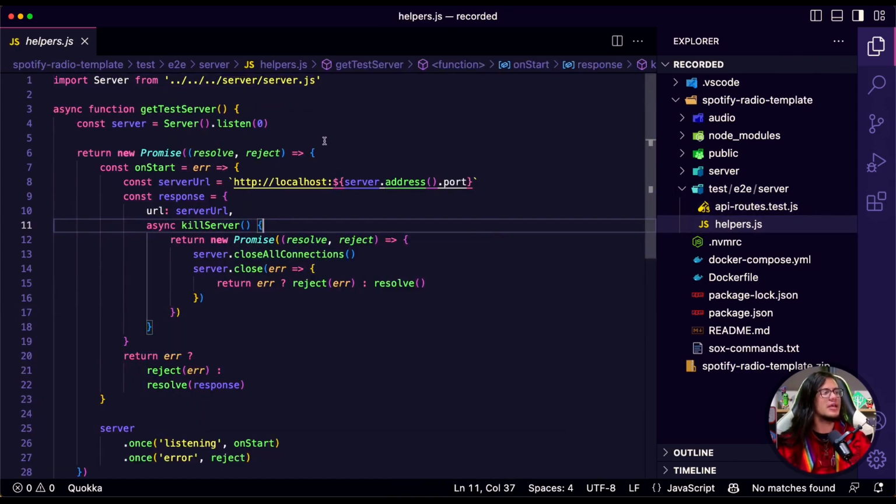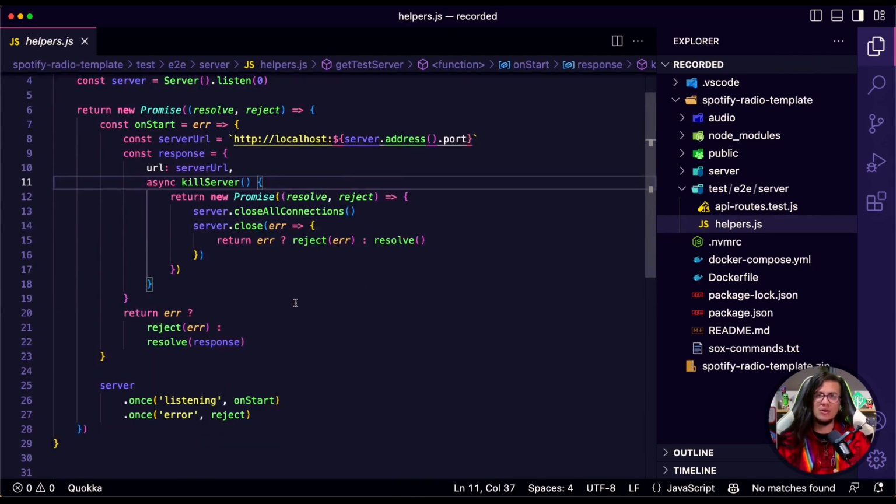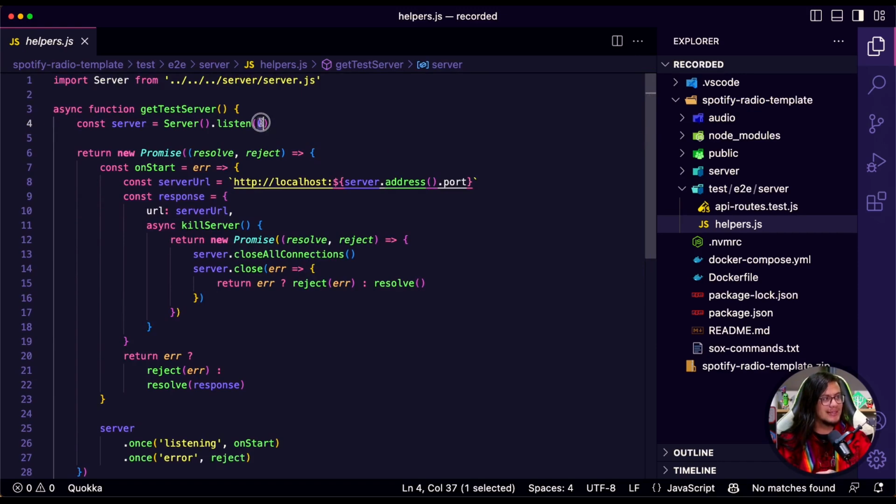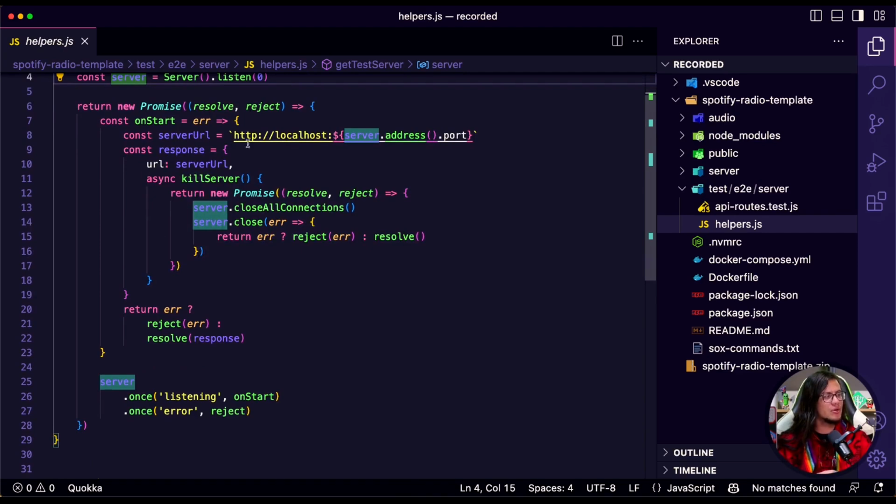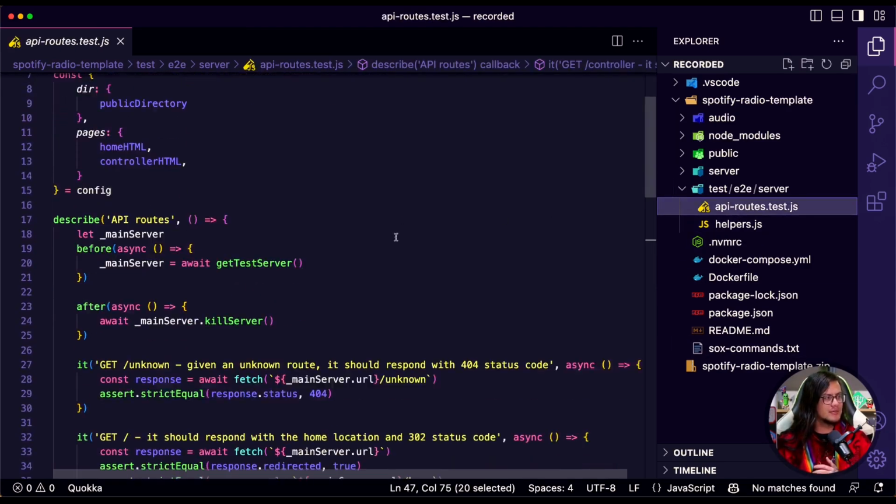Something nice I've done here is I created this helpers file. So what I'm doing here, for each test, I want this to be totally independent, right? So when we are using Node.js, we can use listen on the port 0. So Node.js is gonna try finding which port is available. We're gonna spin up a server, and then we're gonna return this instance so we can go through and make requests on this. For the routes, it doesn't matter.